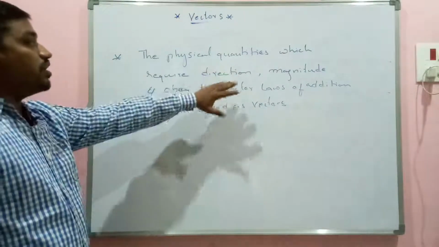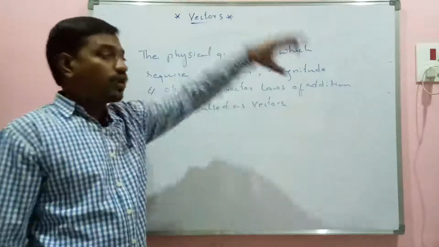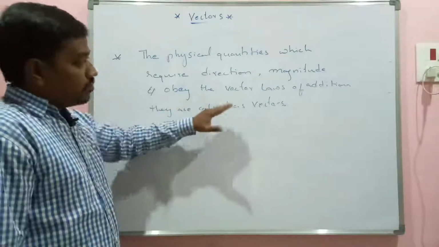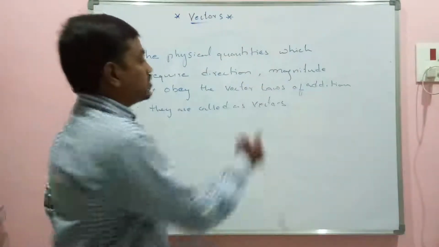Remember, the physical quantity should possess direction as well as magnitude, as we discussed in the junction example. And one more condition is that they should obey the laws of vector addition.